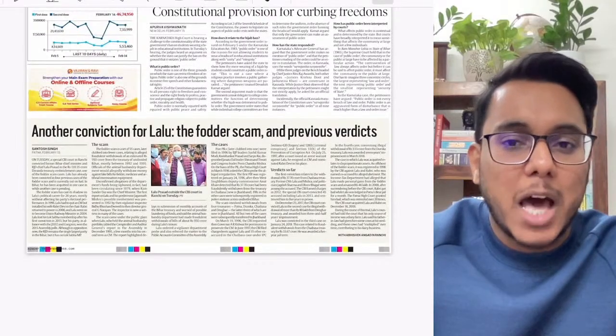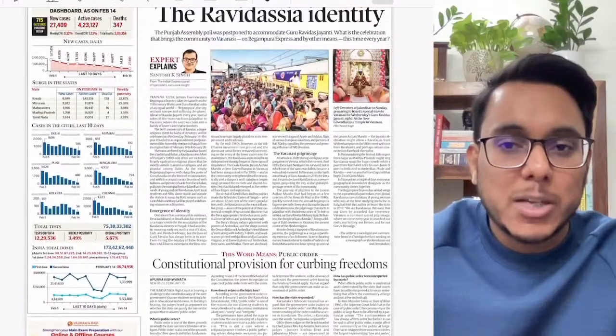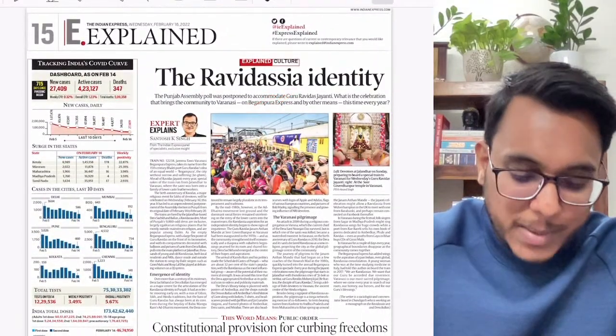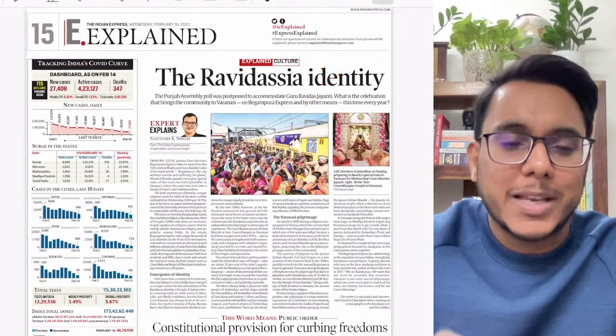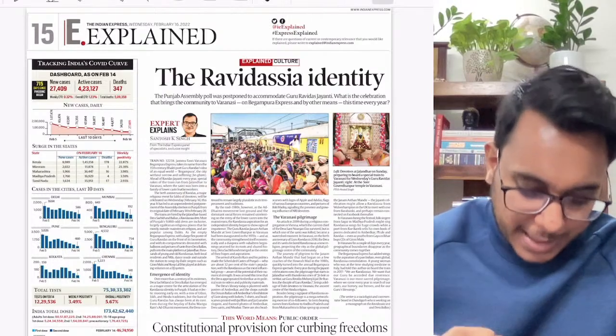Then after that, the Lalu fodder scam is just being talked about. None of the article is important, so on the days when the articles are not important, I don't take this particular explained section. Understand that particular thing. Only when academically important articles are there, they will be taken up. Okay, so just a clarification.